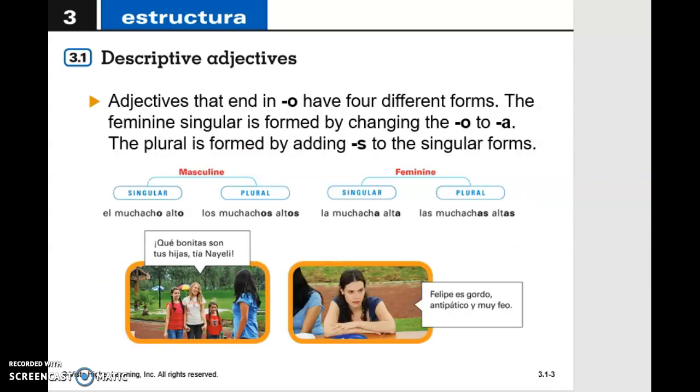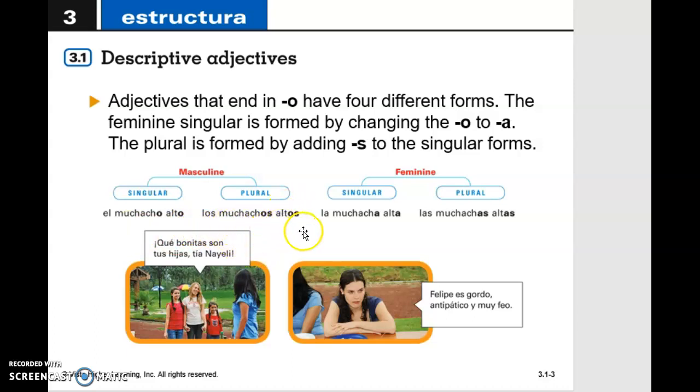Now the most common is that we see the ending O, which is the masculine ending, and we're going to change that to an A, which is going to form the female or the feminine adjective. Okay, so for example, in here we're talking about el muchacho, the guy is tall, and the tall guys.